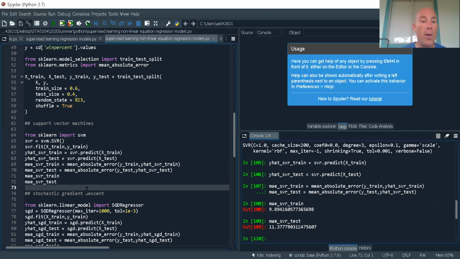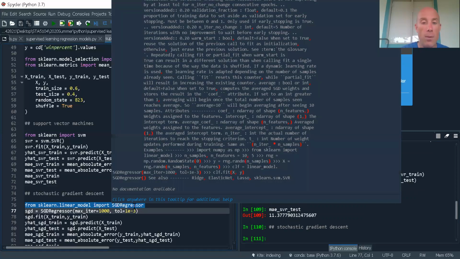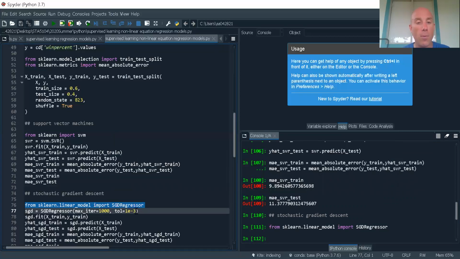All right, so now let's go ahead and look at stochastic gradient descent. Here, we're pulling in the stochastic gradient descent regressor, so it's SGD regressor. And now let's go ahead and fit the model.